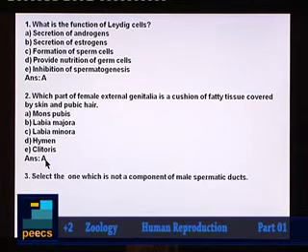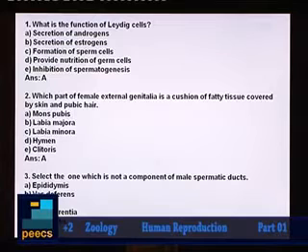Now coming to question number 3, select the one which is not a component of male spermatic ducts. Our options are option A, epididymis, B, vas deferens, C, cervix, D, vas efferentia, and E, rete testis.